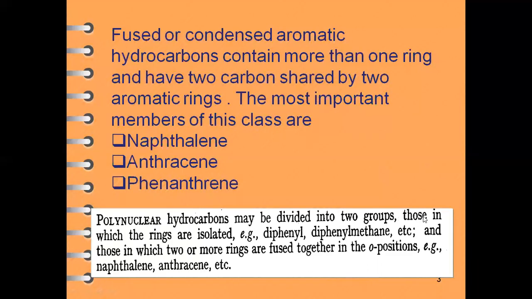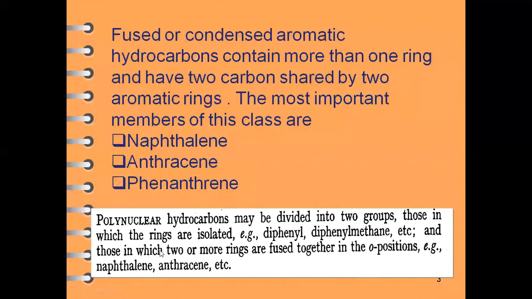In the first, the rings are isolated, with two rings joined by a carbon bridge, as in diphenyl or diphenyl methane. So the examples of this class are diphenyl and diphenyl methane.